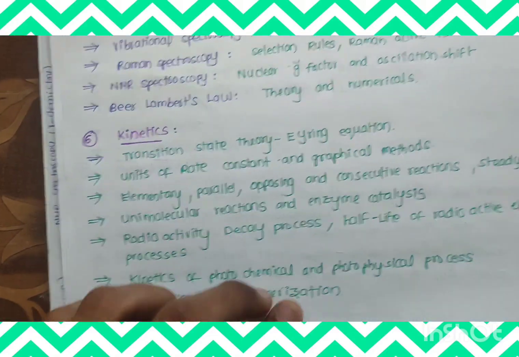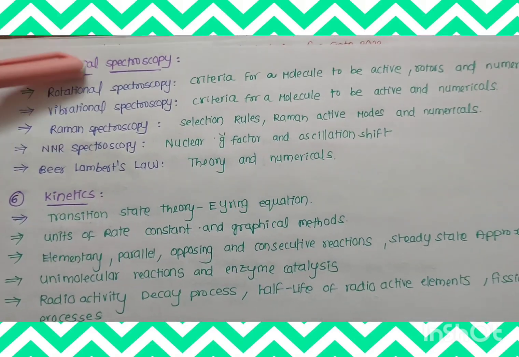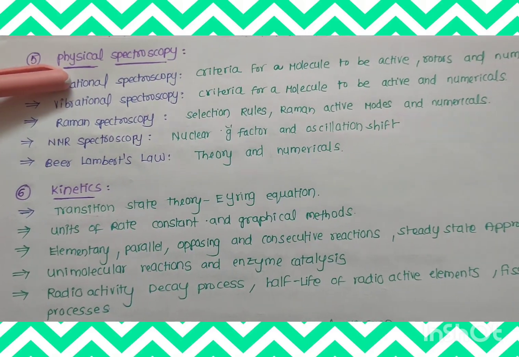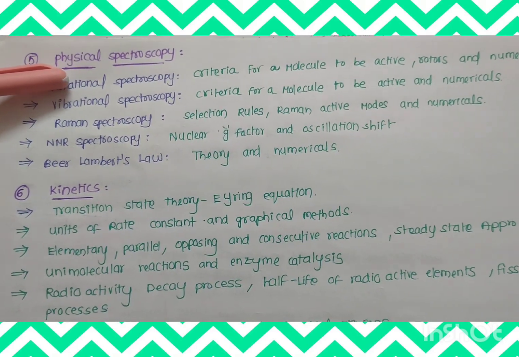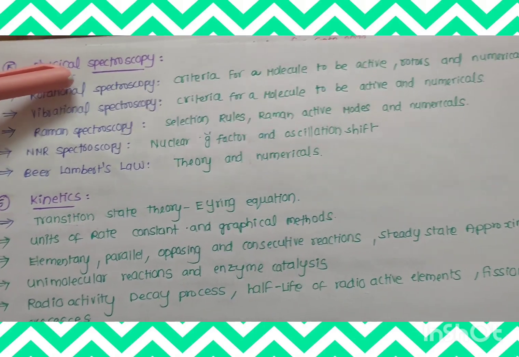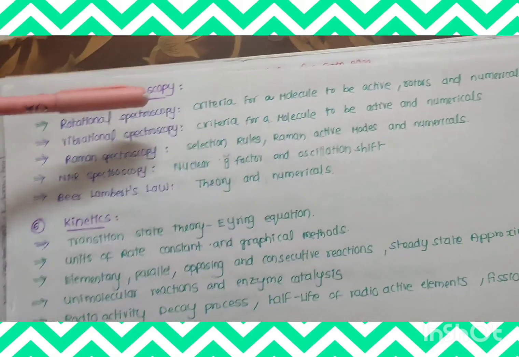Then physical spectroscopy. Spectroscopy is also a very small unit, but the weightage is very high. They ask 3 to 4 marks, so the weightage is high compared with group theory and surface chemistry. A little higher score comes from physical spectroscopy.